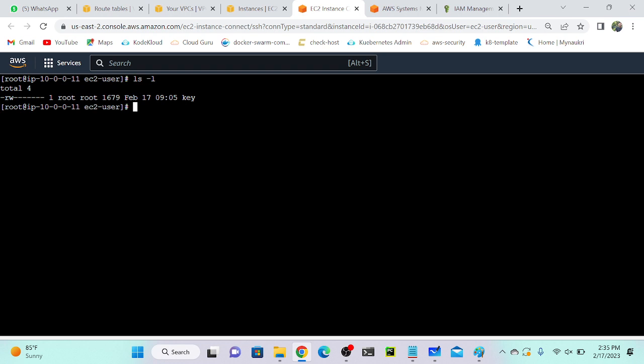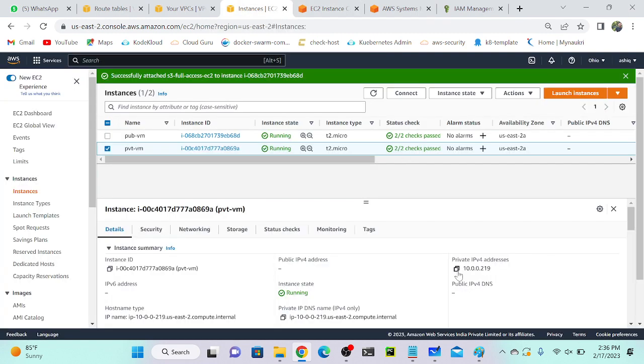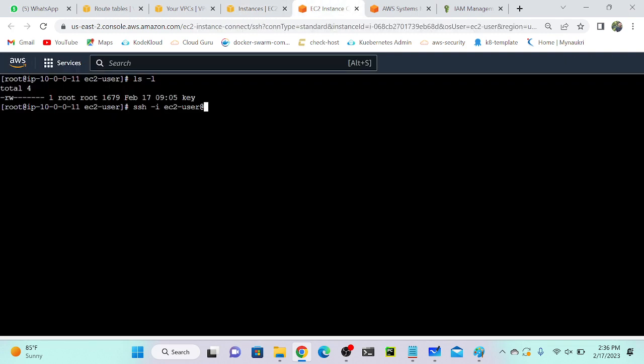Okay. So now ssh -i, then we specify the username of your private server. What is the username? ec2-user@ and then I'll specify the private IP address. So this is my private IP address, 210. Then paste over here. Okay, and you can see that now I connected, 10.0.0.11.